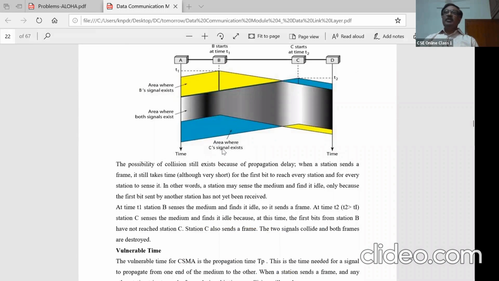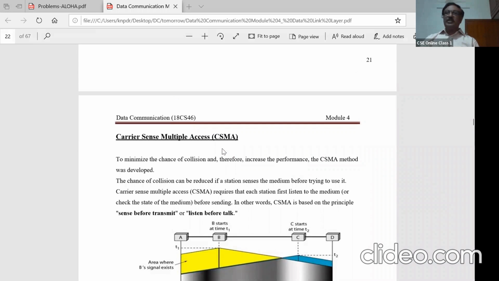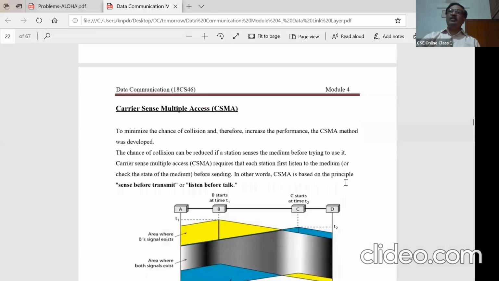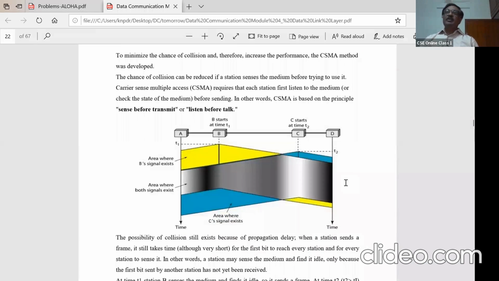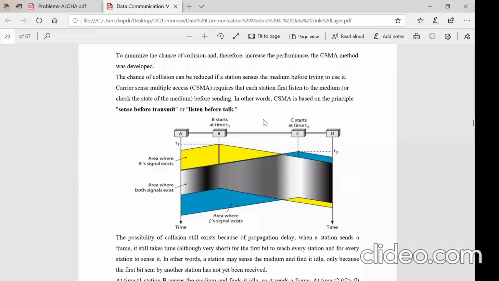Then we went to CSMA to better the efficiency. CSMA is nothing but listen before talk, right? That is quite a little better. It is something like when 4 or 5 friends join together. Now, if one person is talking and you try to speak in between, there will be noise. You wait until it completes.